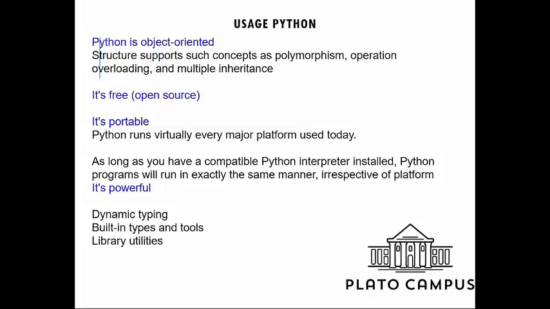And there are other features like polymorphism, operator overloading, multiple inheritance, encapsulation, and abstraction. These are the different features of object-oriented programming.